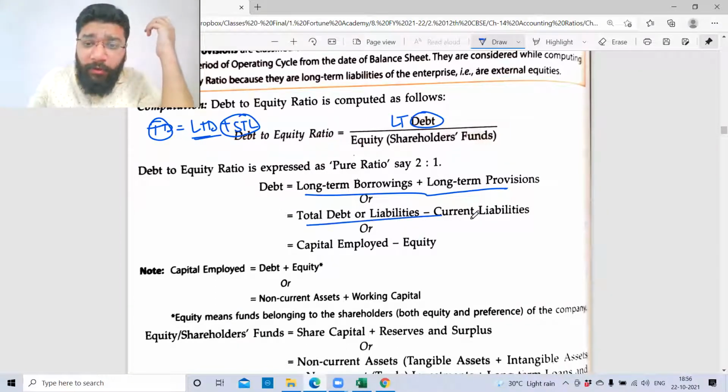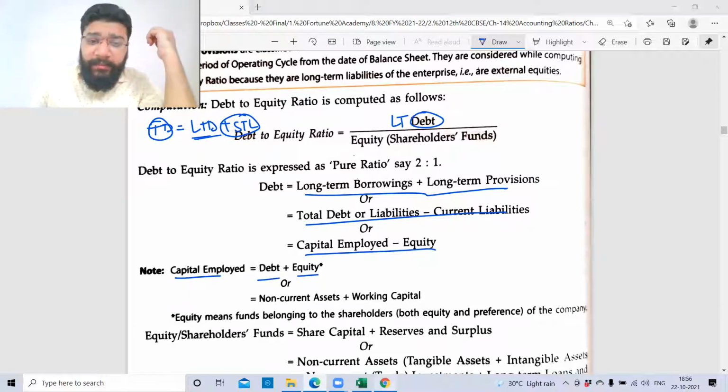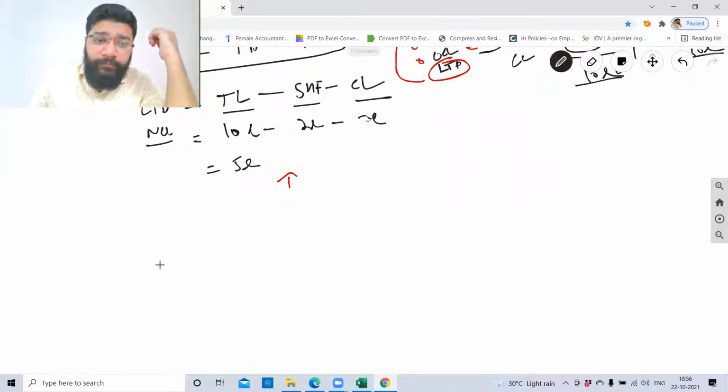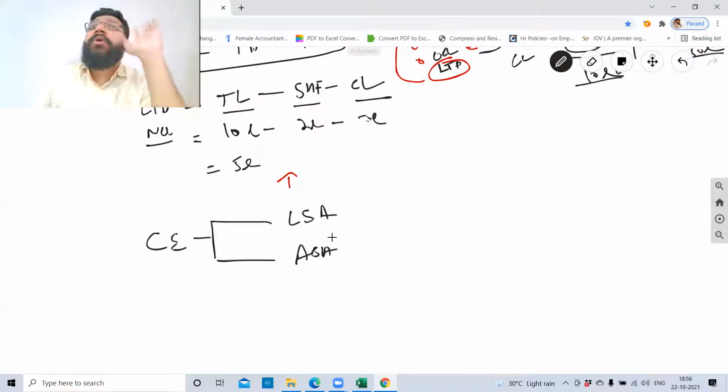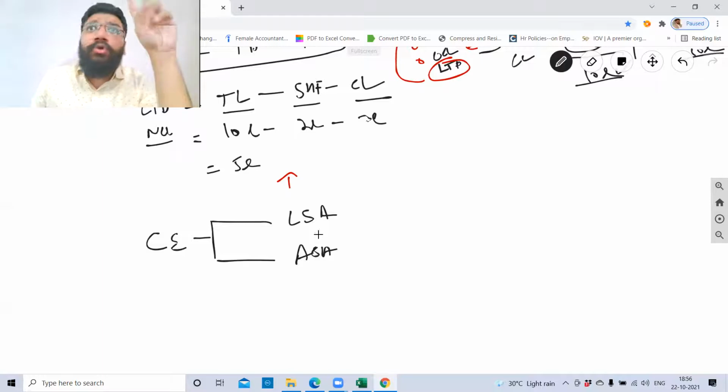So you're done with this formula. And this is capital employed. What is the formula for capital employed? Debt plus equity. Capital employed can be derived using 2 approaches: liability side approach and asset side approach. Tell me, guys, yes or no? The 2 approaches we've learned.